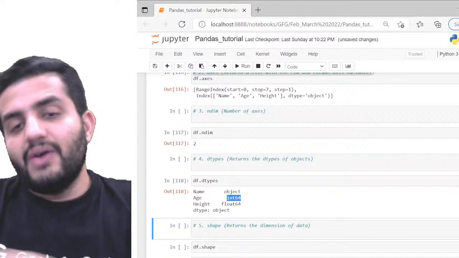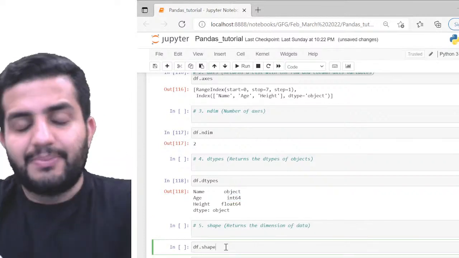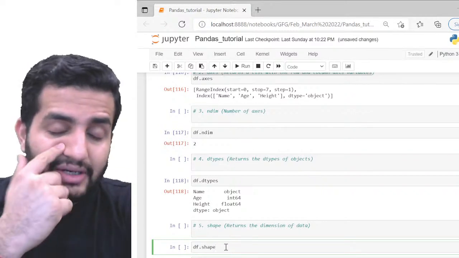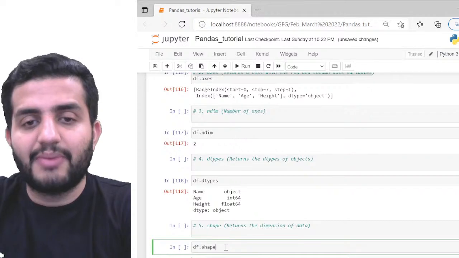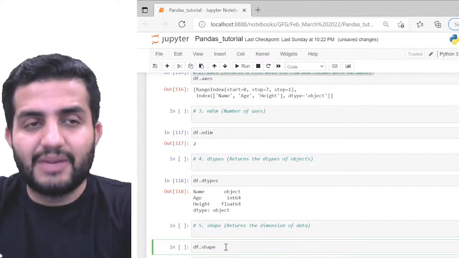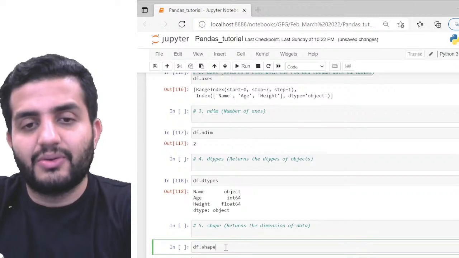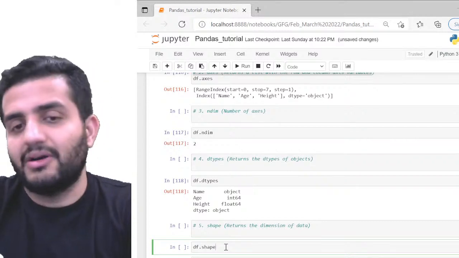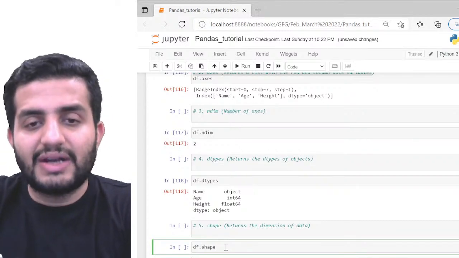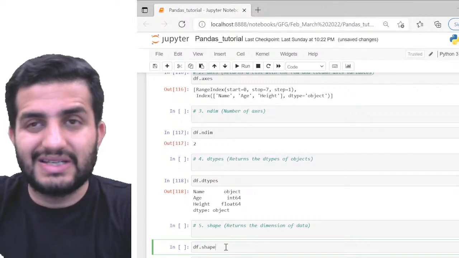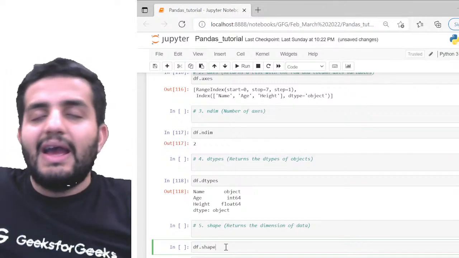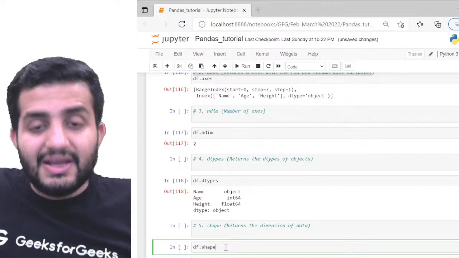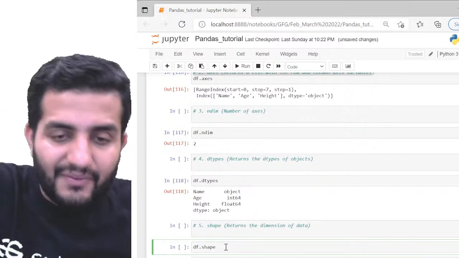Now I have another very interesting function, which is shape. Shape is also very important. The reason is that whenever you're doing data analysis, there is a high probability that you run data.shape after almost every check you perform. It gives you the dimensions, the number of rows and number of columns. Suppose your original spreadsheet has 10,000 rows and 20 columns. Then the shape is 10,000 by 20. That's exactly what shape would be returning.